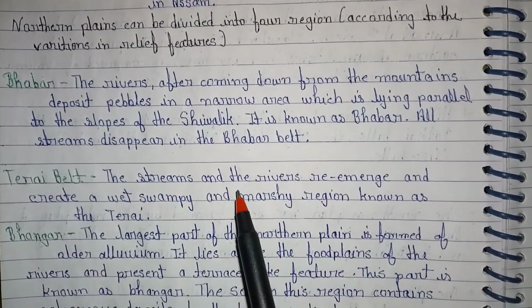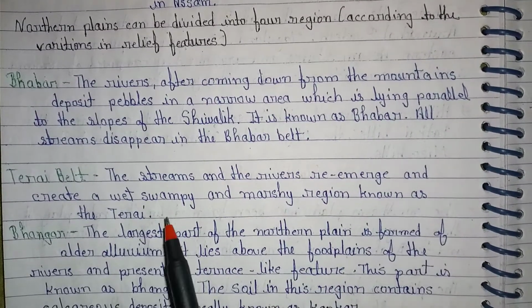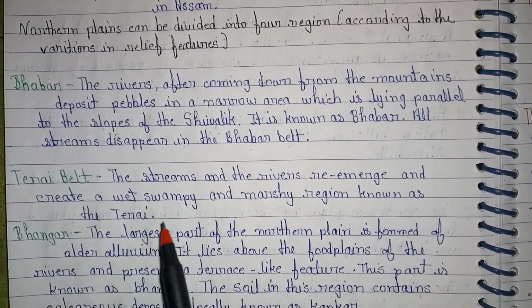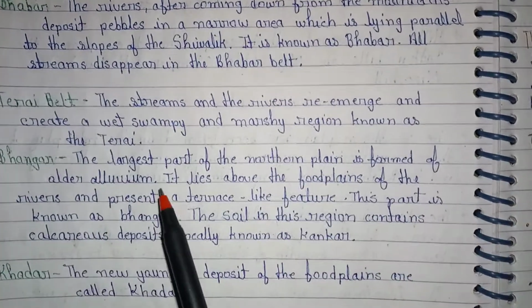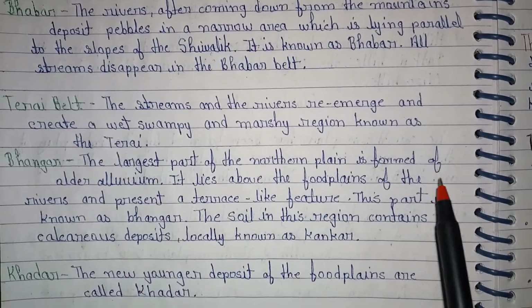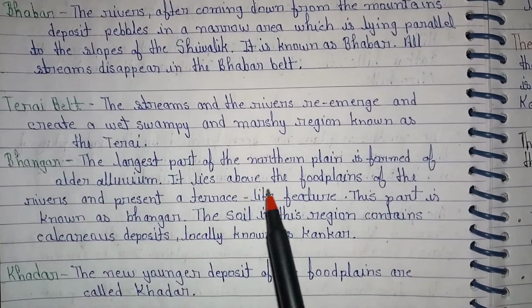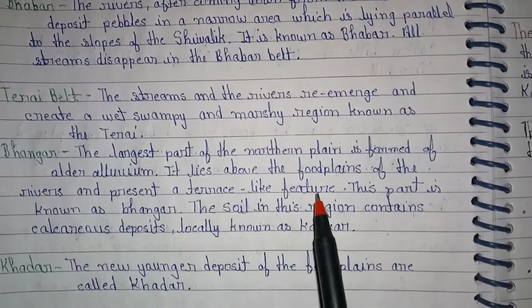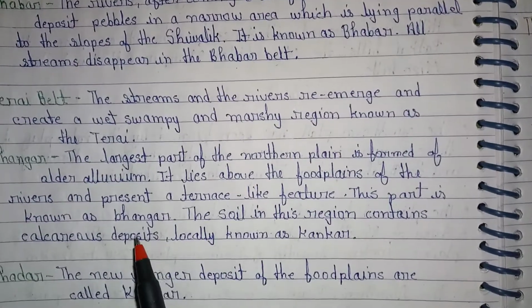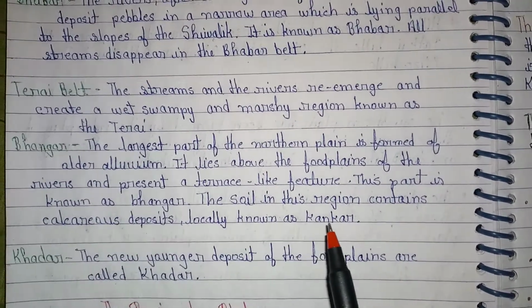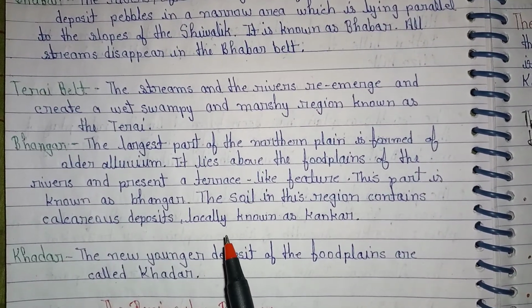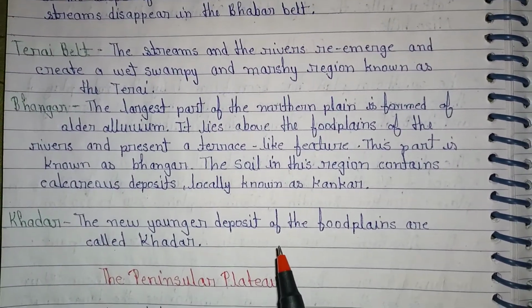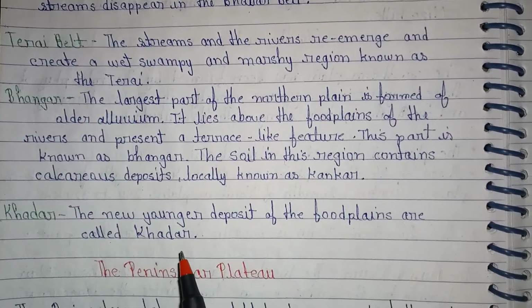Terai belt. The streams and the rivers re-emerge and create a wet, swampy or marshy region known as the Terai. Bhangar. The largest part of the northern plain is formed of older alluvial. It lies above the floodplains of the rivers and is present in terrace-like features. This part is known as Bhangar. The soil in this region contains calcareous deposits, locally known as Kankar. Khadar. The new, younger deposits of the floodplains are called Khadar.